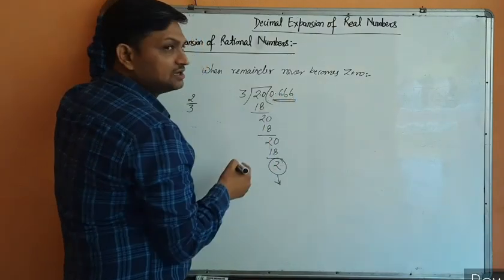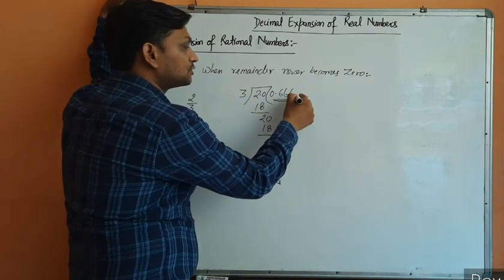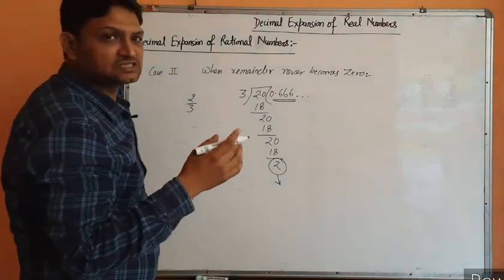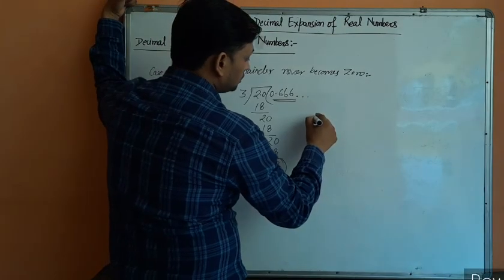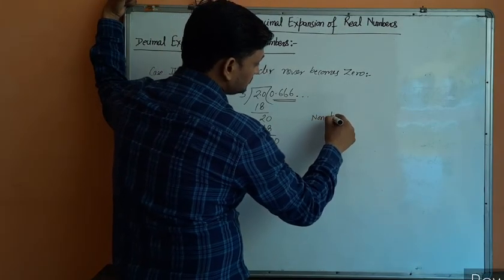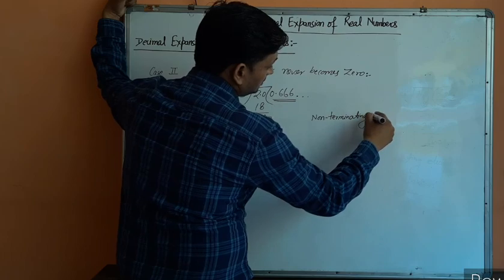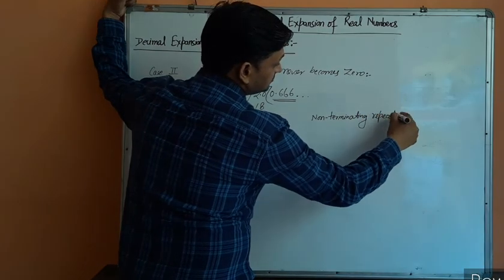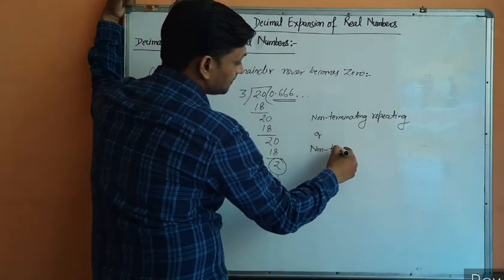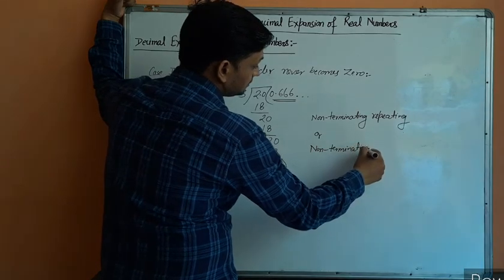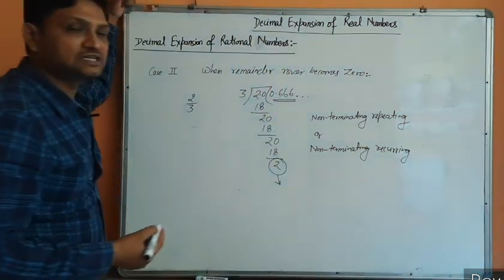Similarly, you can see here the same block of digits is repeated and it is not going to end, means the decimal expansion is not going to end. This type of decimal expansion is called non-terminating repeating decimal expansion. It is also called non-terminating recurring decimal expansion.